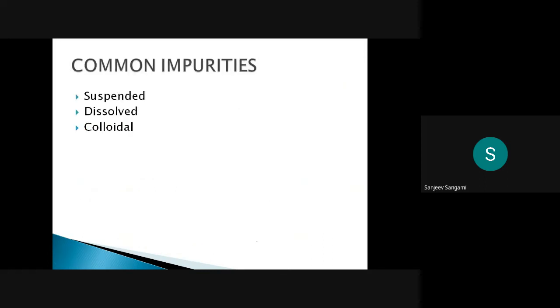Then, which are the common impurities that are present in the water? One is suspended. The second one is dissolved. The third one is colloidal. First, suspended means you can see it through open eyes.